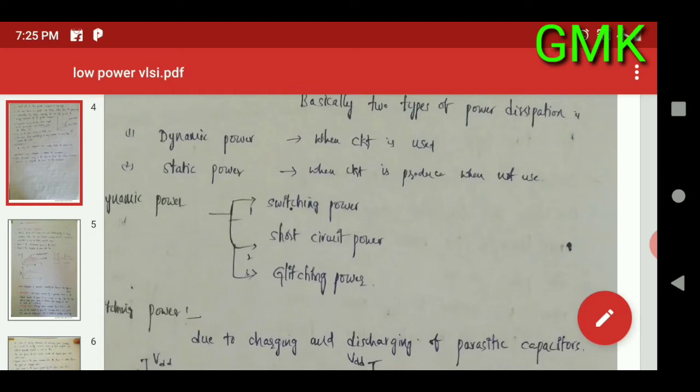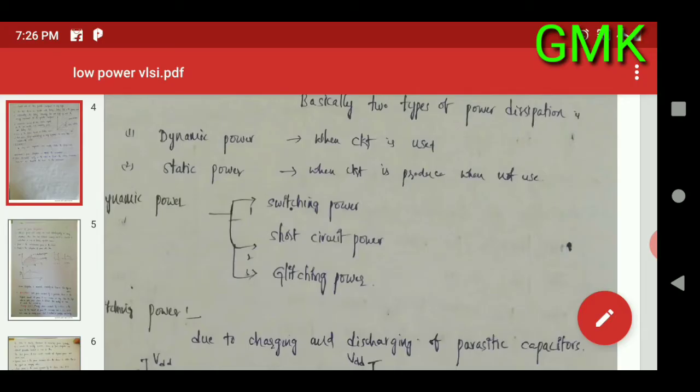The second one is static power dissipation. That means the circuit produces some power dissipation even when the circuit is not being used, that is, when the circuit is powered up. Powered up means that we are applying the supply to the circuit, but we are not changing any input or output values. Even so, the circuit dissipates some power, which is generally called static power dissipation.